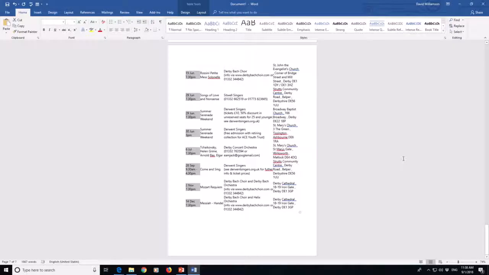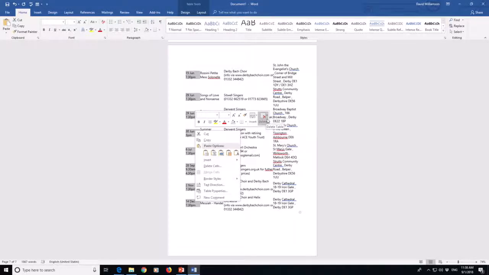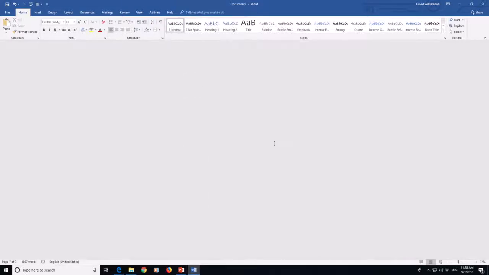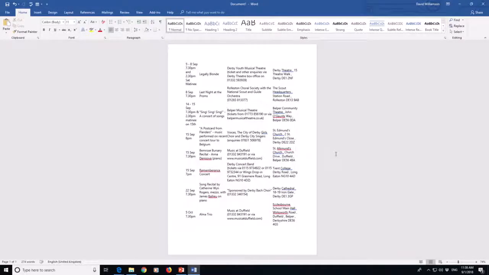That was 2 left hand mouse clicks, start, Shift key and hold, end. If I right mouse click now and select delete rows, I've got my one page listing of the events up to and including the 5th of October.